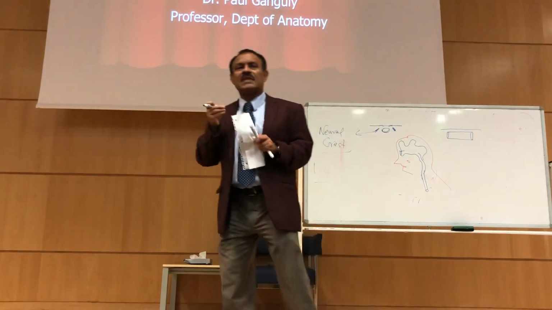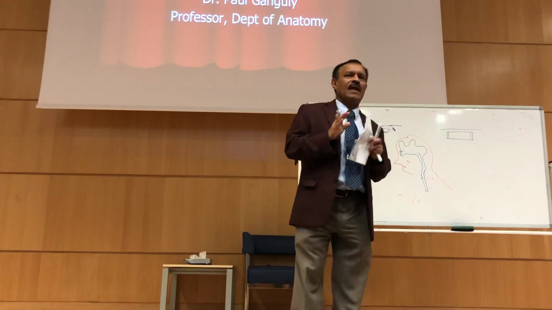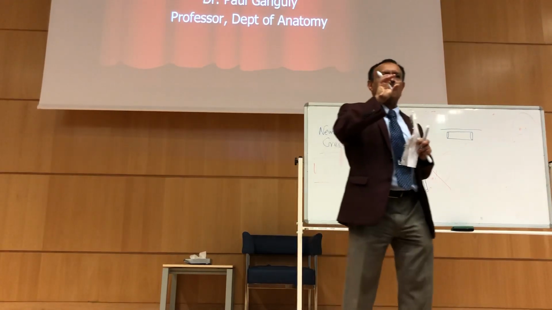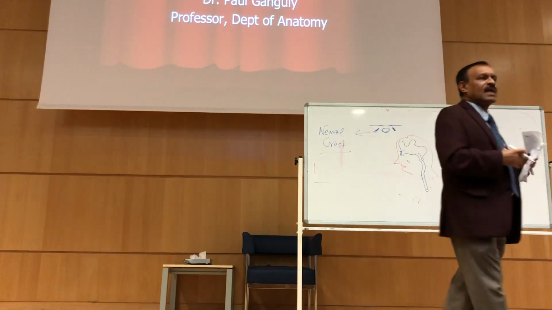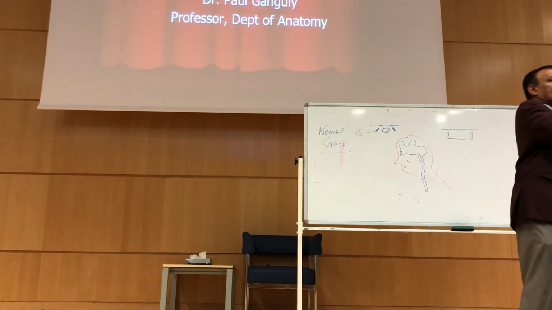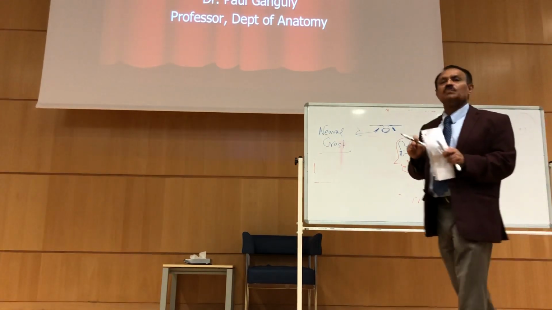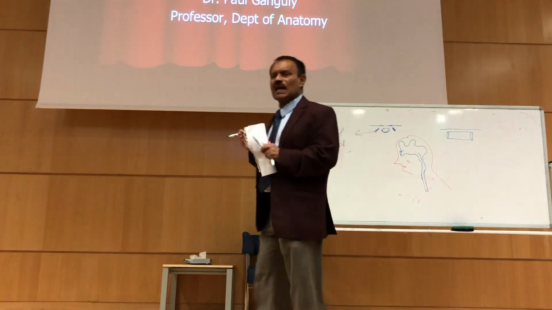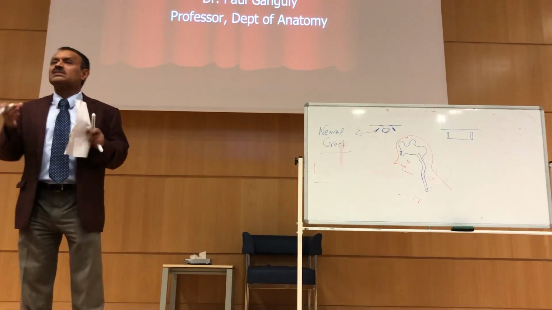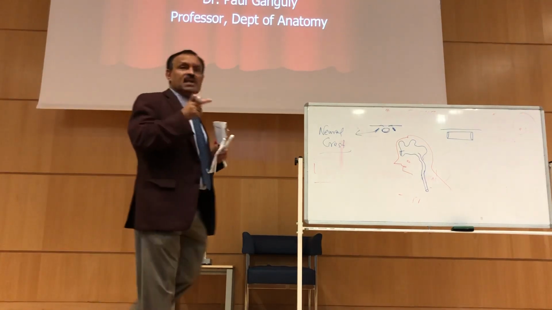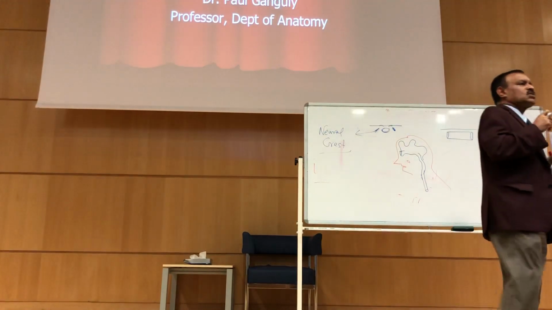Because what is happening is these cells actually go at the end of a system and complete a system. Like the heart is there, but the heart is not properly functional unless the neural crest cells go over there. Like the intestine is there, but the peristaltic movement, the contraction, is not there unless the neural crest cell is there. So it's very important. So many cells are coming, like Schwann cell. I don't know whether you have heard the name Schwann cell. Yes. Actually it's coming from the neural crest. Without the Schwann cell, there is no action potential. So neural crest cells are also very important.